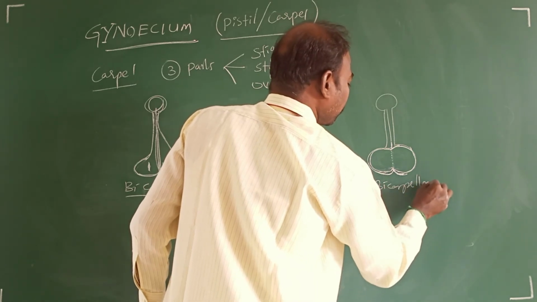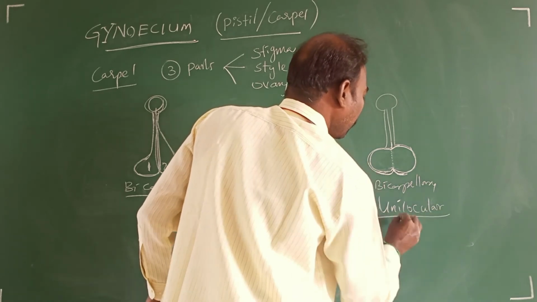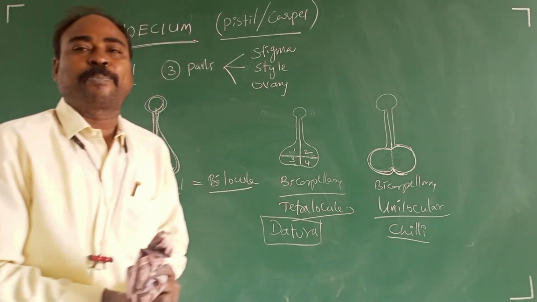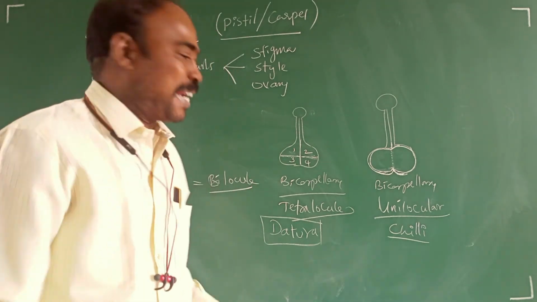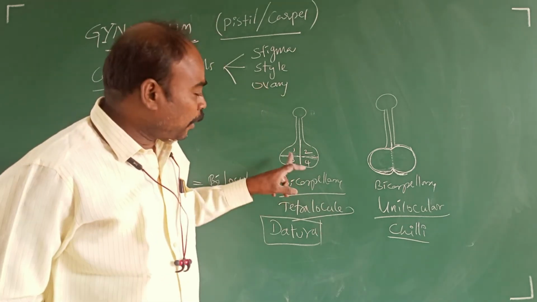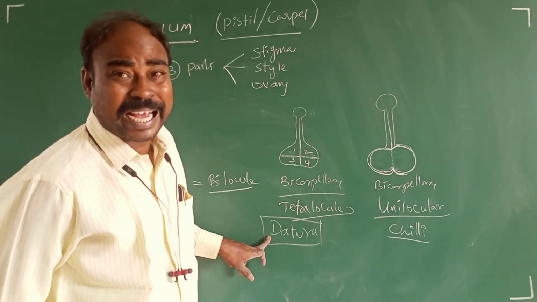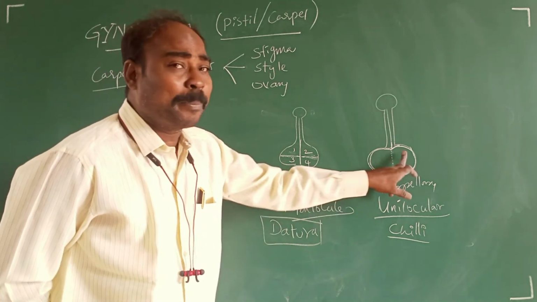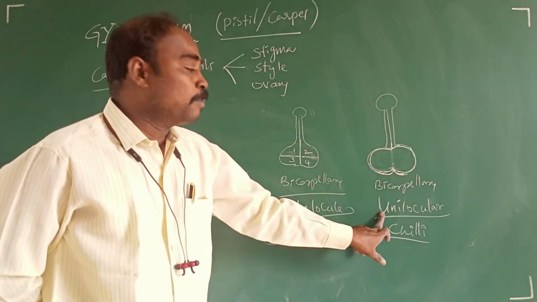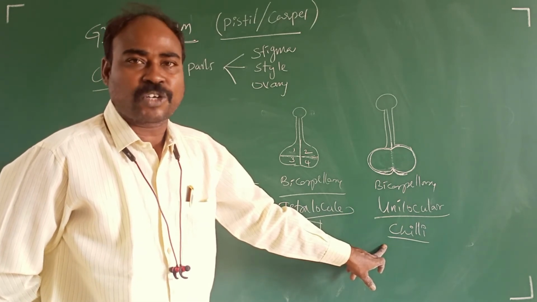Bicarpellary unilocular, as in chilies or capsicum plants. Bicarpellary, two carpels only, but due to formation of false septa, it becomes tetralocular, as in Datura. Bicarpellary, due to disintegration of septa, becomes unilocular, as in chili, that is Capsicum frutescens, right?